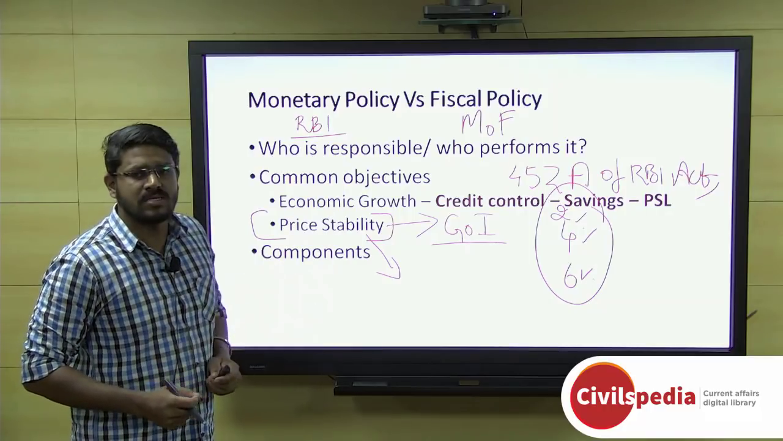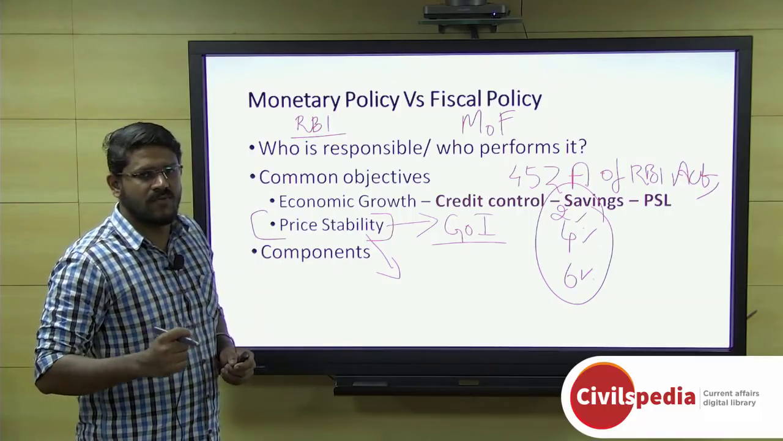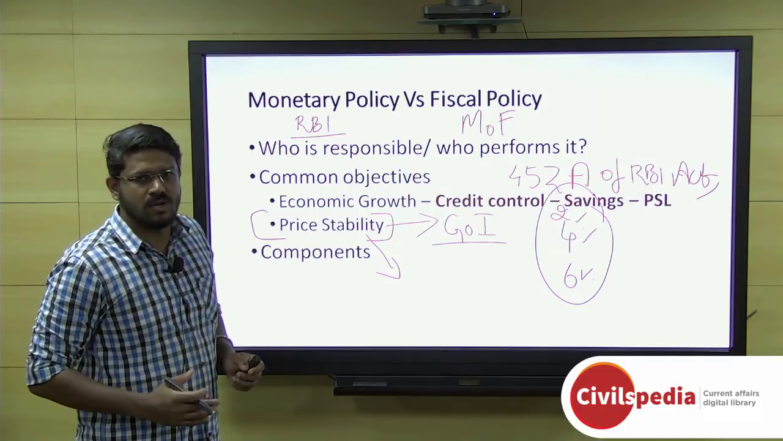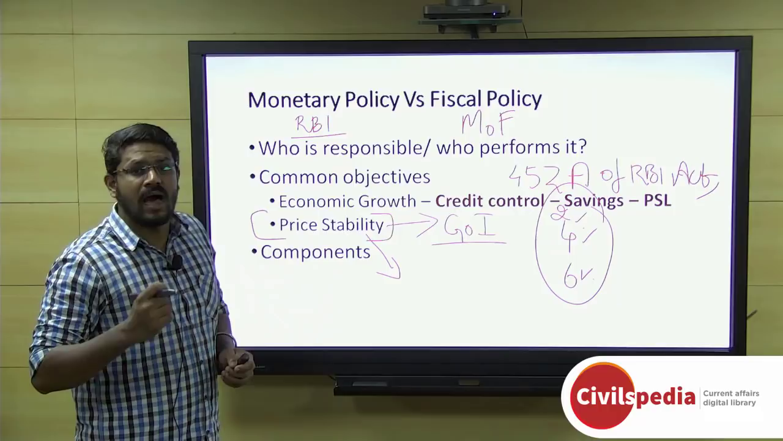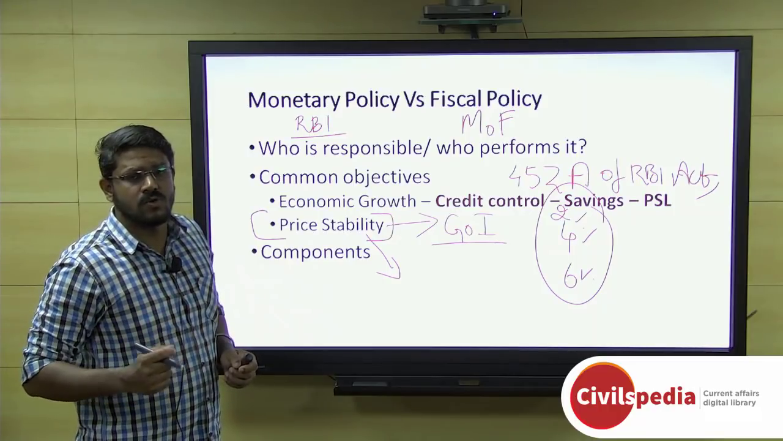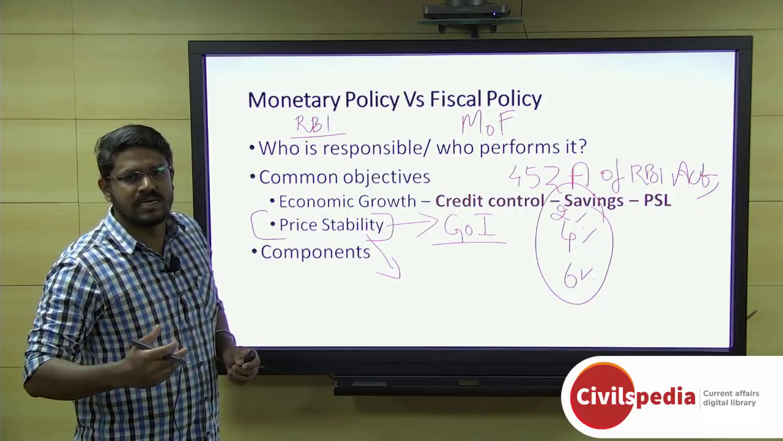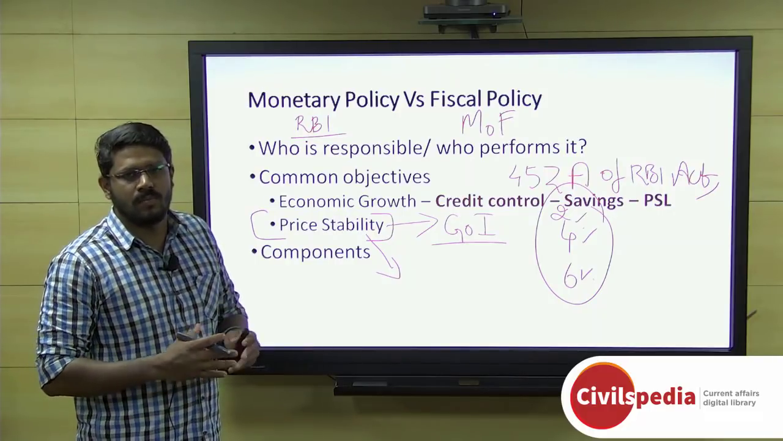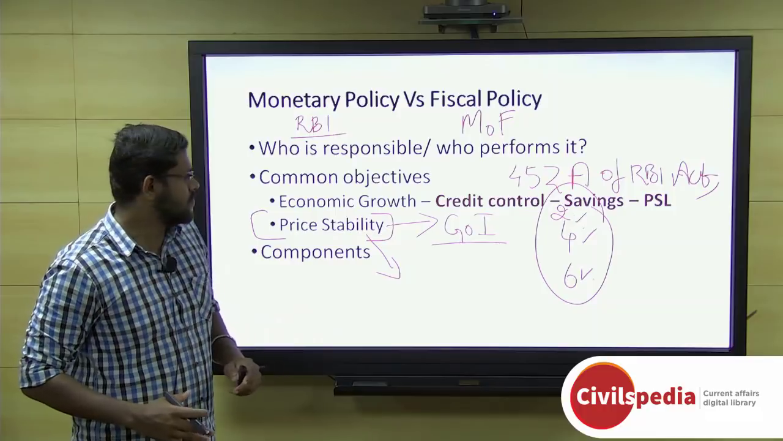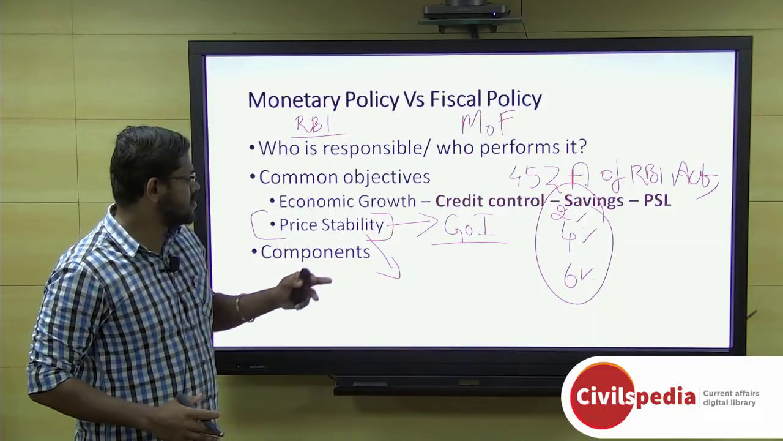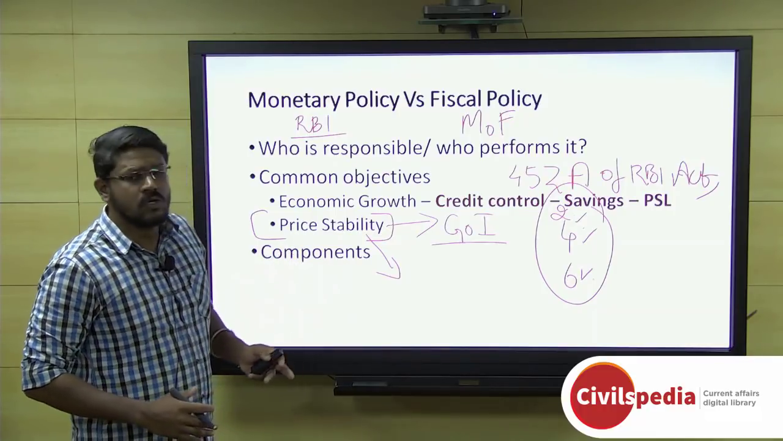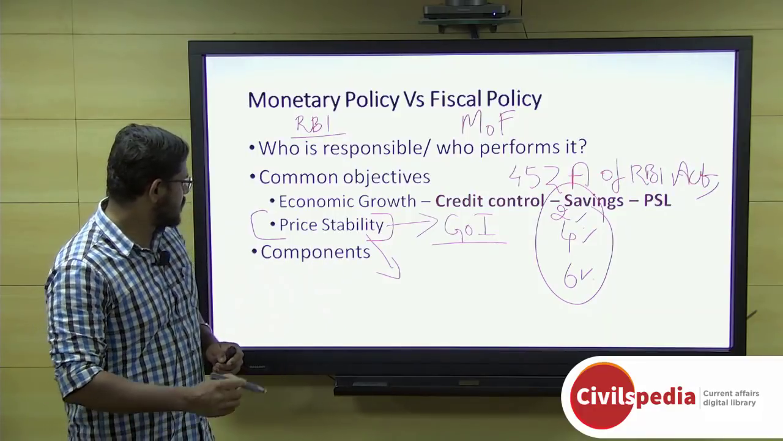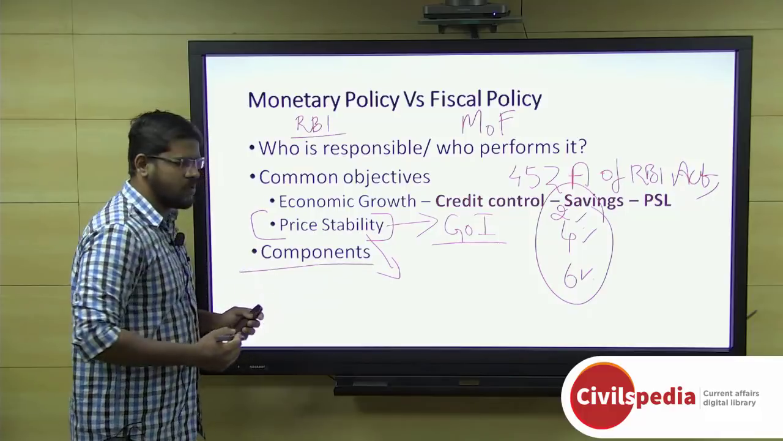They have also established a price stabilization fund to arrest the volatility in prices of agricultural products. And they also provide high minimum support prices to farmers, as an incentive for them to promote more food production, so that there won't be a price rise and there will be price stability. These are some of the ways in which the government, through fiscal policy by the Ministry of Finance, is carrying out price stability.